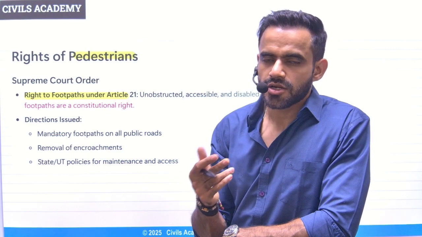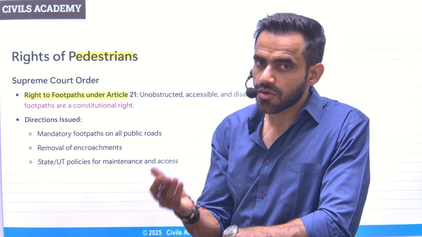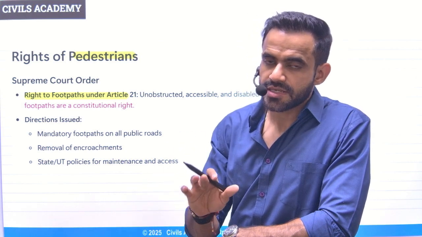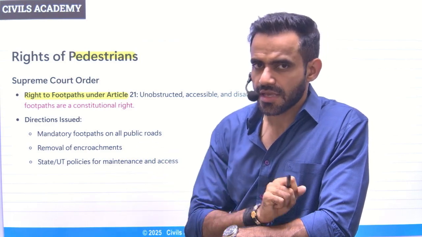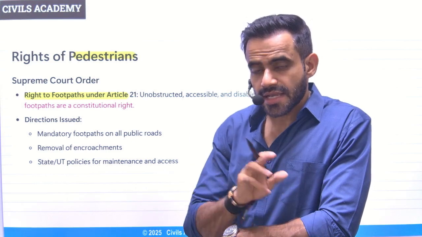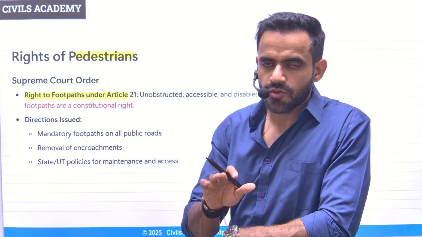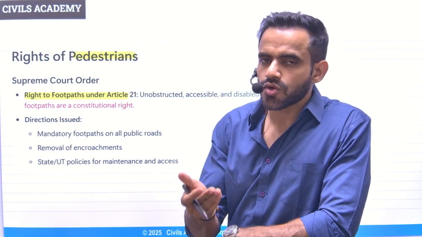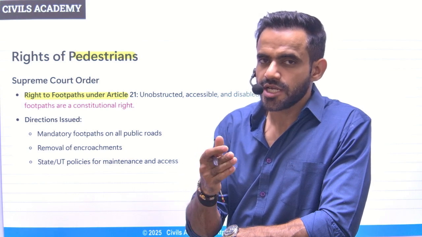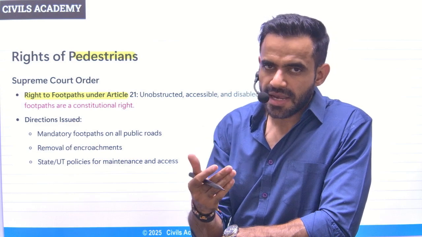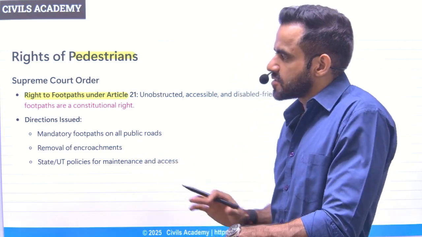Now there are two major problems. A, in most of the cases footpaths are not there. So the court had said that roads must have footpaths for people to walk. That's the first thing. That's our fundamental right. Second thing is that in most of the cases, even if there is a footpath, it is being encroached. So basically, these encroachments need to be removed so that people can walk on these footpaths. So that is the judgment of the court.